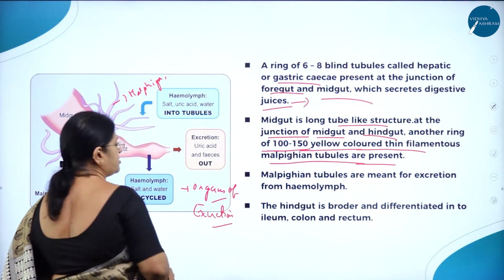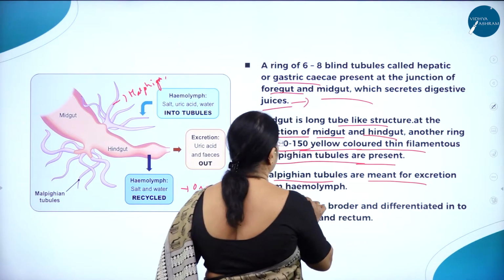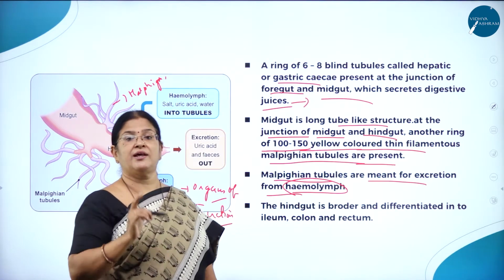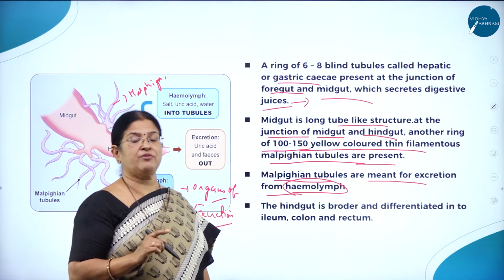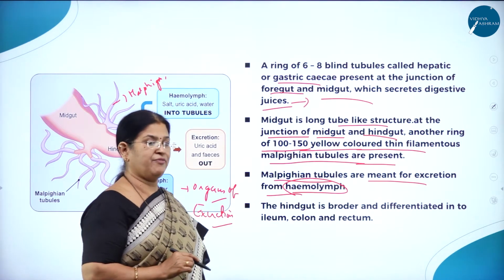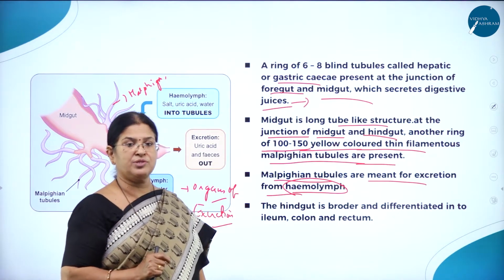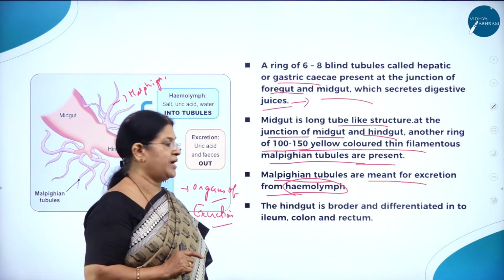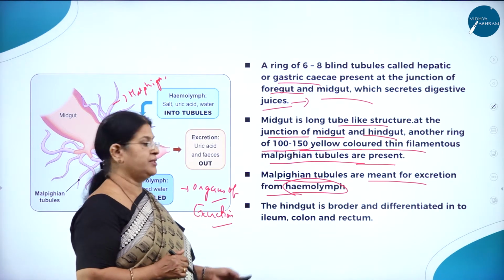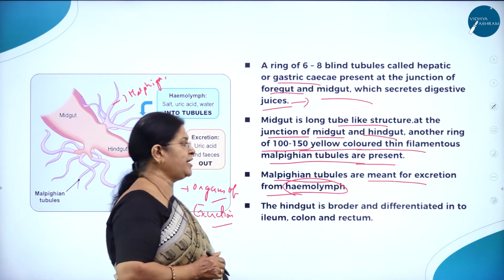Which are the organs of excretion? Malpighian tubules are meant for excretion from hemolymph. I think all of you know cockroach blood is colorless. It is devoid of hemoglobin. That is very unique in cockroach, right? The blood color in case of cockroach is white, and it is called hemolymph. The hemoglobin is absent. Then the hindgut is broader and differentiated into ileum, colon and rectum.